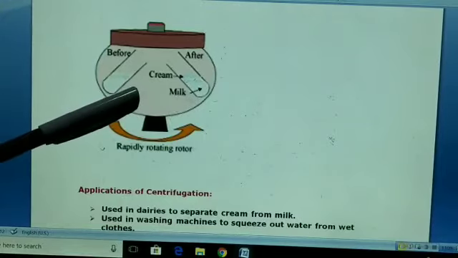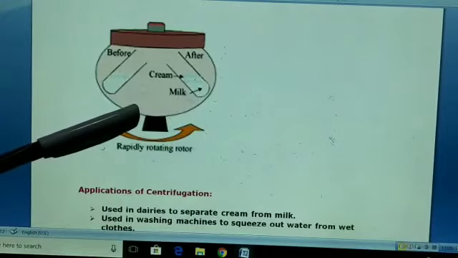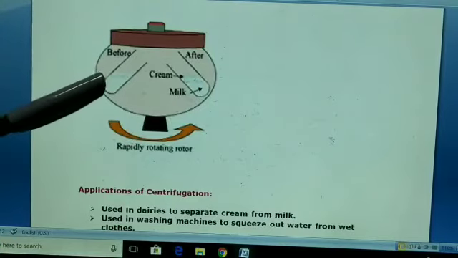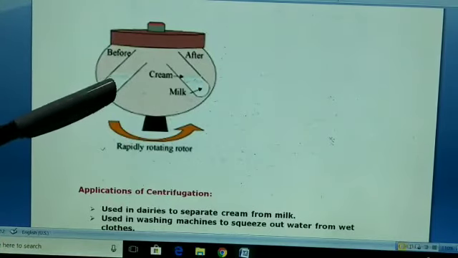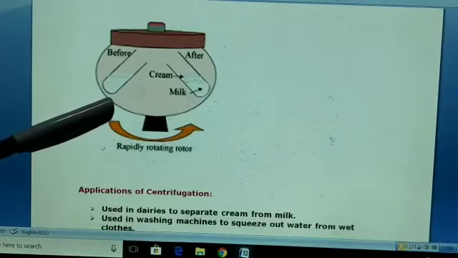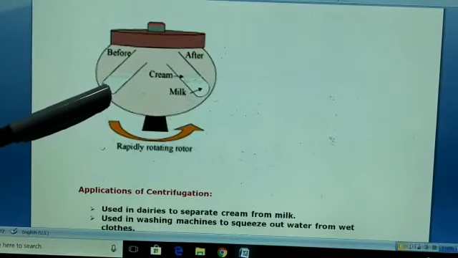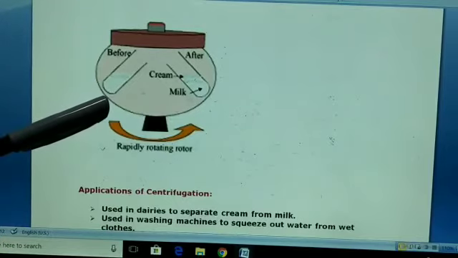When this machine is switched on, the milk is rotated at a very high speed in its container.